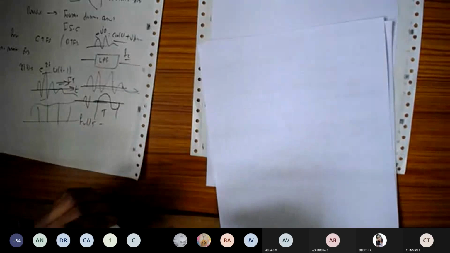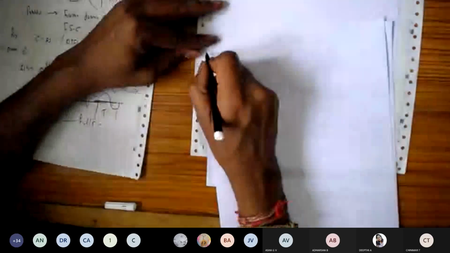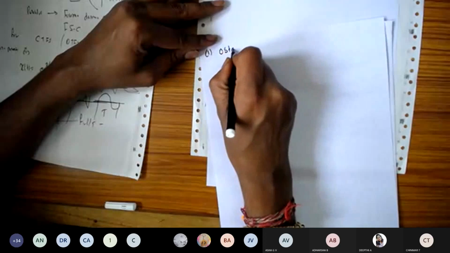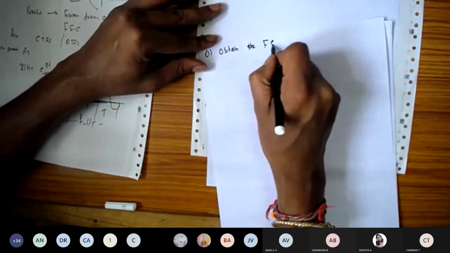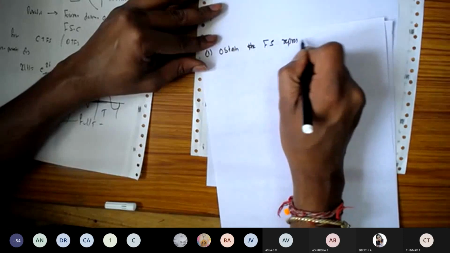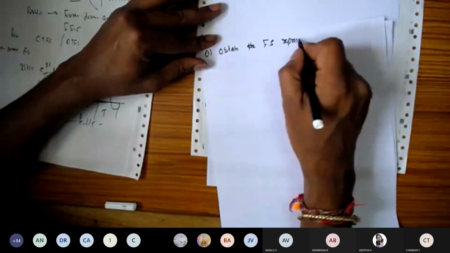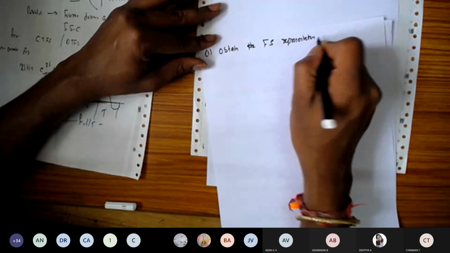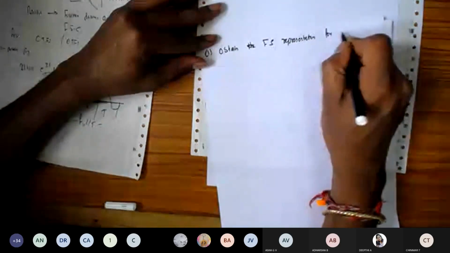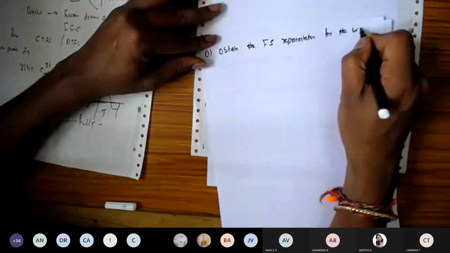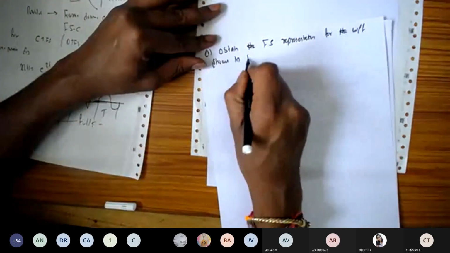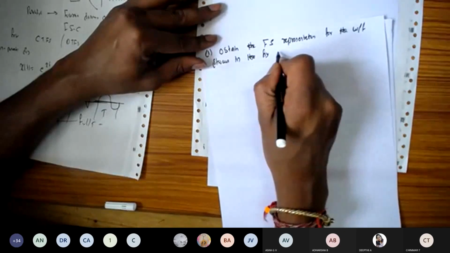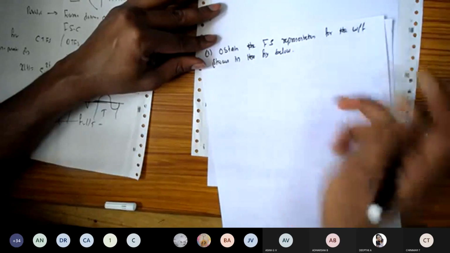Obtain the Fourier series representation, FS in short, for the waveform shown in the figure below.